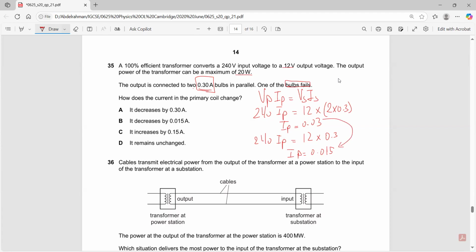Can I find the difference? Yes, I can find the difference. It has decreased by how much? It has decreased by 0.015. Okay?